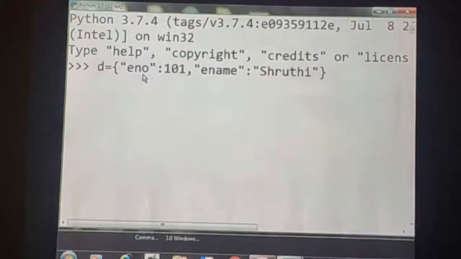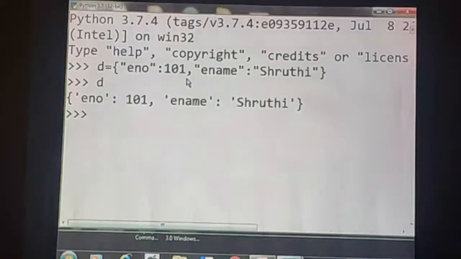ENO is a key, 101 is a value, ENAME is a key, Shruti is a value. Between the key and value we use a colon. Between the key value pairs we use a comma. That means key value pairs are separated by commas. Now if we want to get the dictionary elements, D, see here we are getting them.